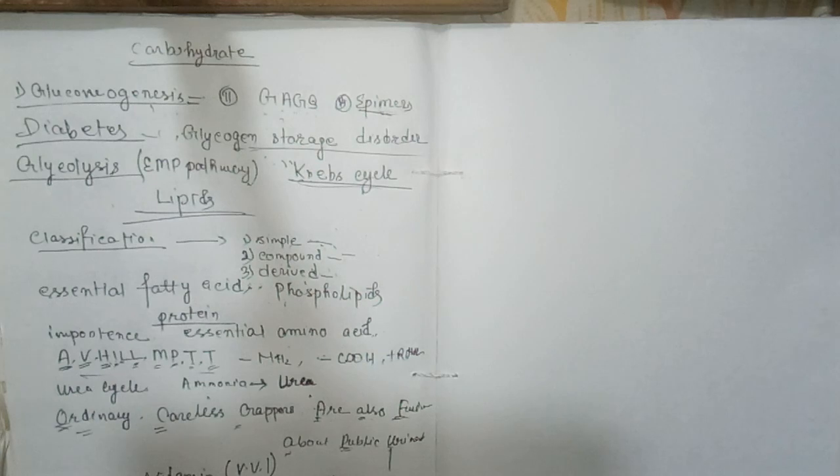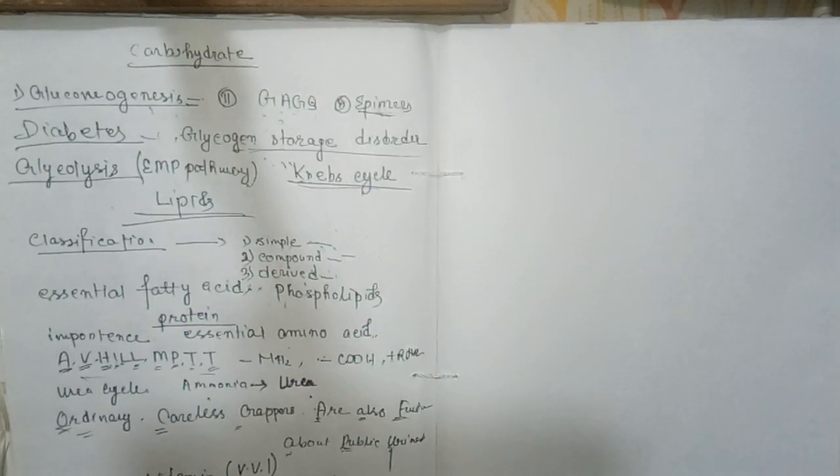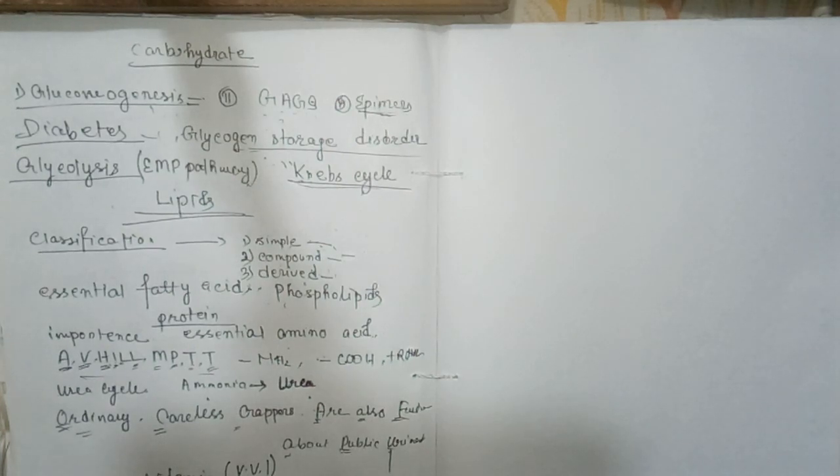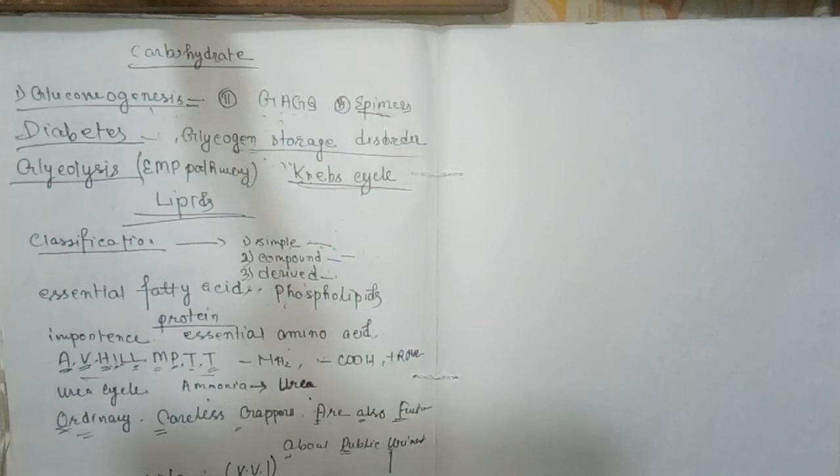Then the visual cycle, it's also an important topic, the visual cycle. Now the next chapter is plasma protein. Plasma protein is important for immunoglobulin. First, immunoglobulin.